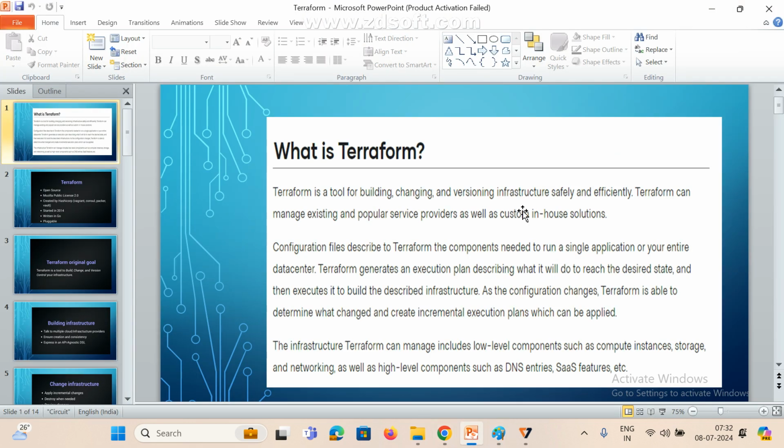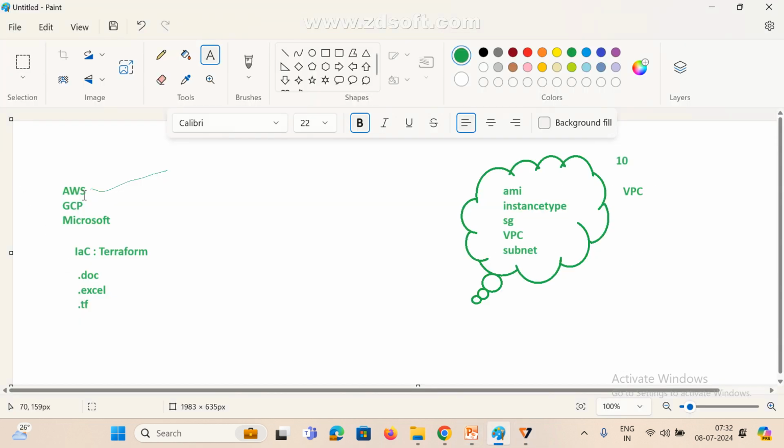But with the help of Terraform, we already have a script. We just run that script, and automatically all instances will be updated. Now you understand what Terraform is: just a tool to build your infrastructure. Versioning infrastructure safely and effectively. Terraform can manage existing and popular service providers as well as custom in-house solutions. So these are the providers, the cloud providers.